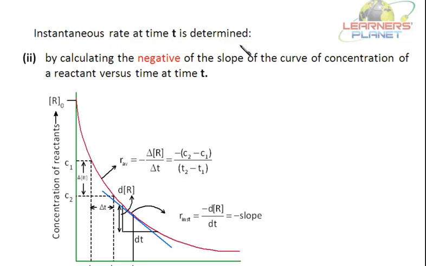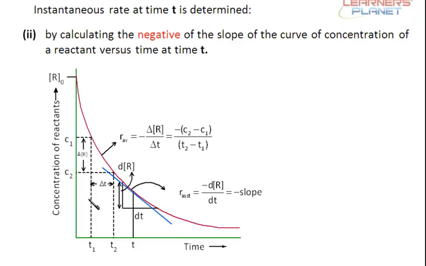Instantaneous rate at time t is determined, first of all, by calculating the negative of the slope of the curve of concentration of reactant versus time at time t. See, this is the graph, right? This is C2, the concentration at time t2. C1 is the concentration at time t1. Likewise, this is the concentration at time t. Now, instantaneous rate will be equal to dR by dt.